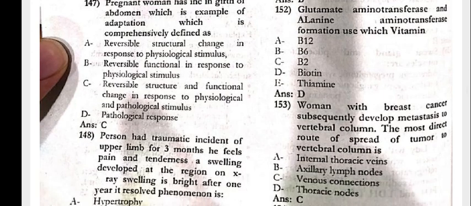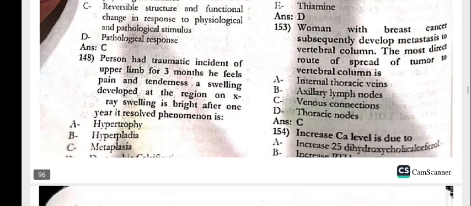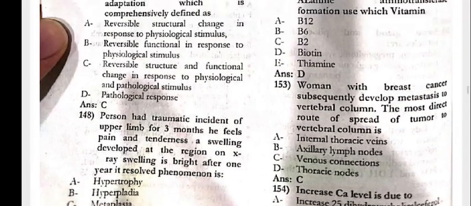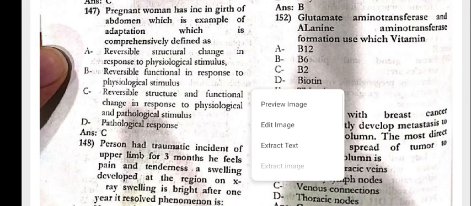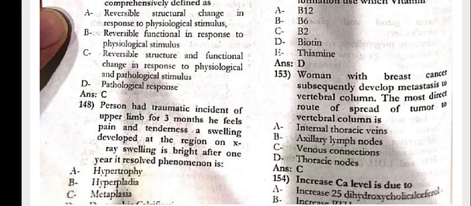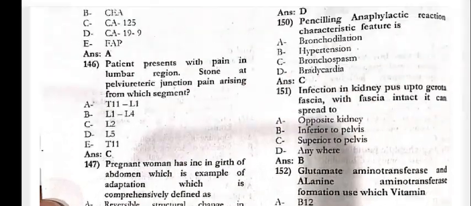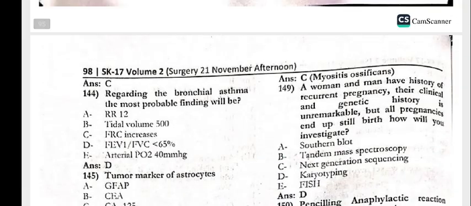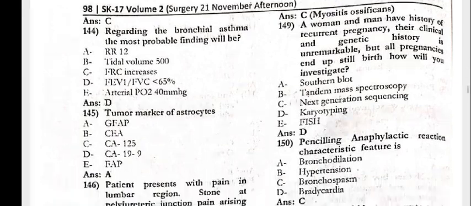The pregnant woman has increased girth of abdomen, which is an example of adaptation, which is comprehensively defined as the reversible structure and function change in response to physiological and pathological stimulus. The person had a traumatic injury of the upper limb 3 months ago. He develops pain, tenderness and swelling in the region. On X-ray, the swelling is bright. After 1 year, it is resolved. This phenomenon is myositis ossificans.